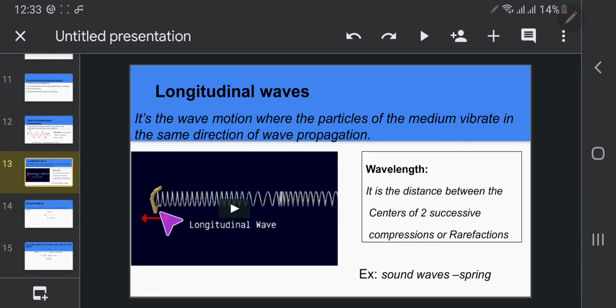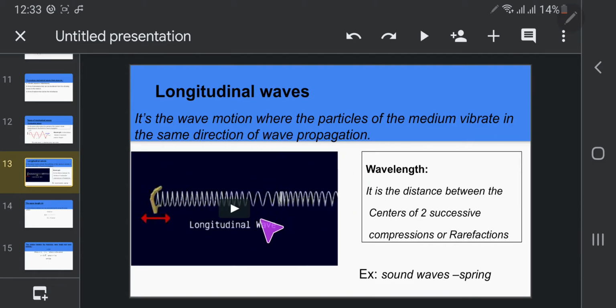It is not a condition to use the center. I may say from the first to the first: the beginning of a compression to the beginning of the next compression, or the end of a compression to the end of the compression. This is called the wavelength. Okay, the distance between the centers of two successive compressions or rarefactions, or beginning to beginning, end to end. Okay, start to start, end to end, and so on.